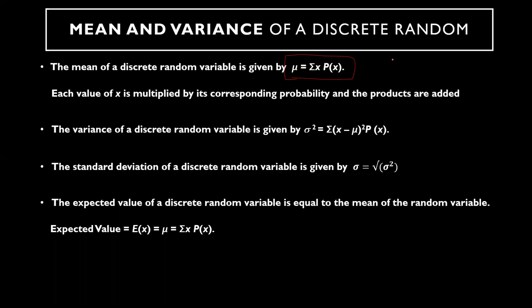As you have x values and you will have p of x values, whatever they may be, let's say 0, 1, 2 in the same example, with probabilities 1 by 4, 2 by 4 and 1 by 4. So summation of x into p of x means what? 0 into 1 by 4, plus, it's a summation, 1 into 2 by 4, plus 2 into 1 by 4. When you calculate this, you will get the mean.